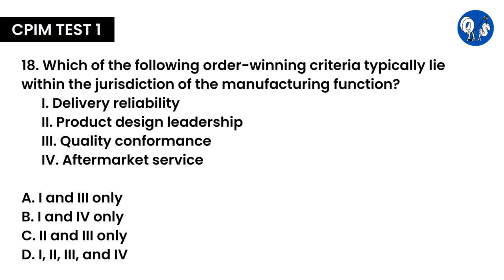Delivery reliability and quality conformance, that is number 1 and 3, are directly managed by the manufacturing function as they involve ensuring products meet specifications and are delivered on time. Product design leadership and aftermarket service fall under design and service departments and not manufacturing.